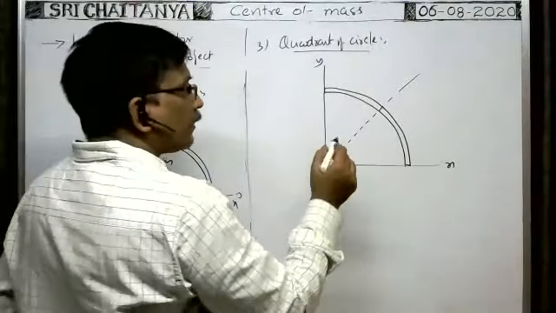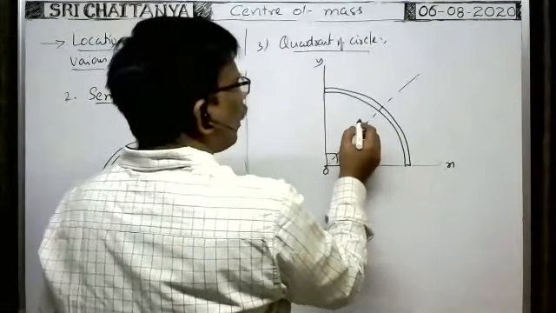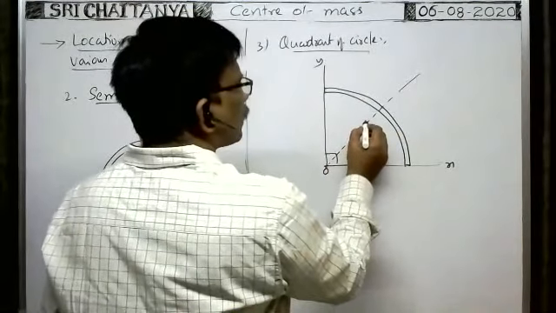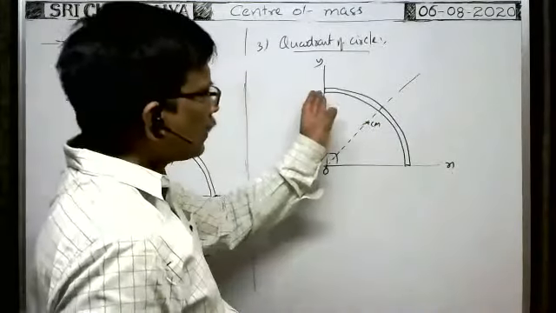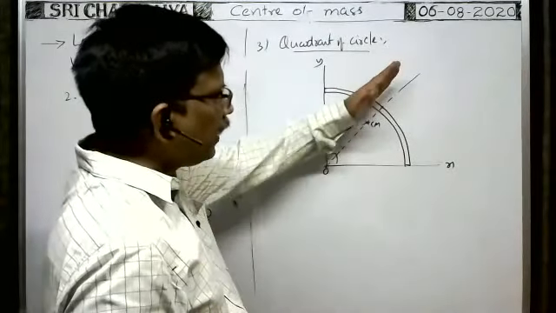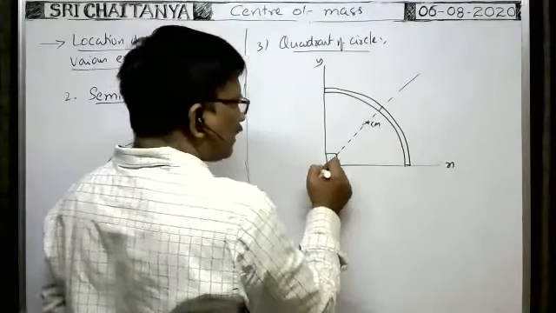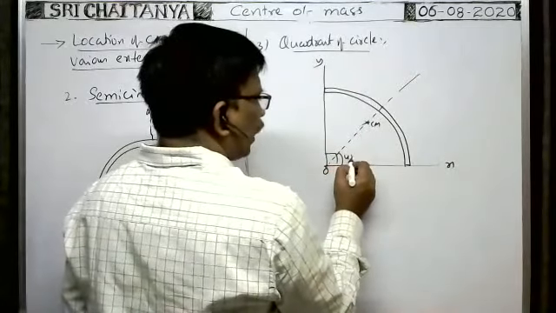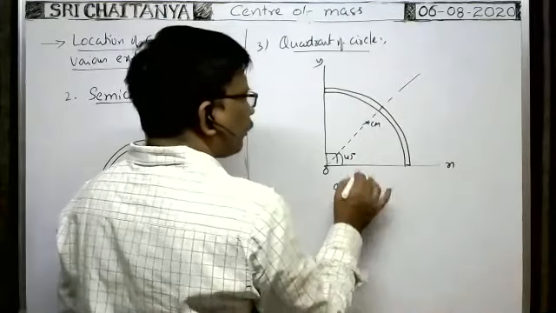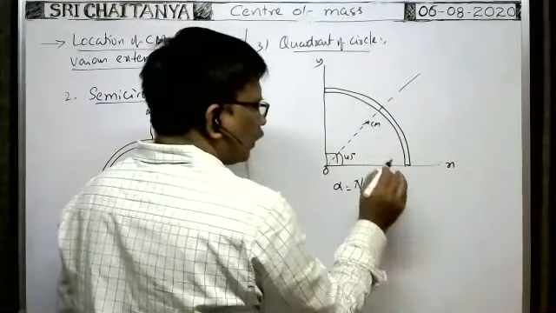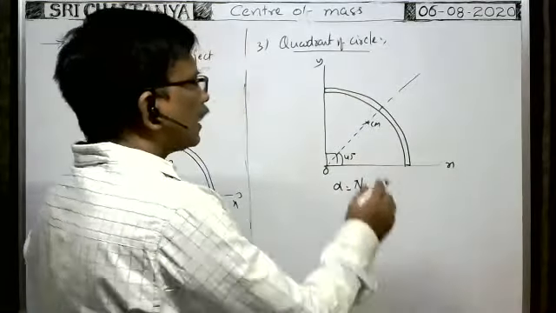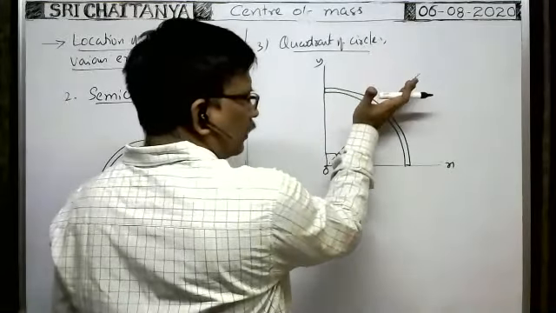What are the coordinates of the center of mass? They asked, what are the coordinates of the center of mass? Suppose the center of mass lies here, say it is the position of the center of mass. Now the quadrant of the circle is symmetric about this axis, no? As it is 90, this is equal to 45 degrees. So the angle subtended by this arc at the center is no doubt pi by 2. Pi by 2.